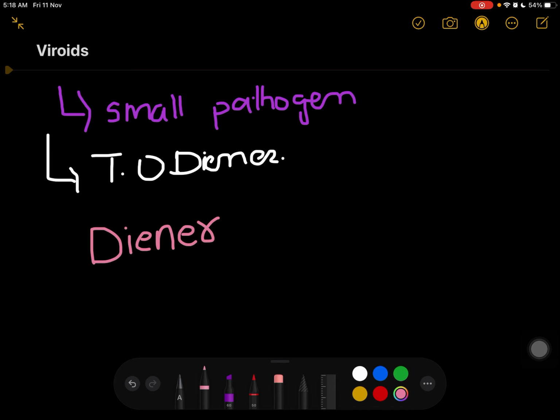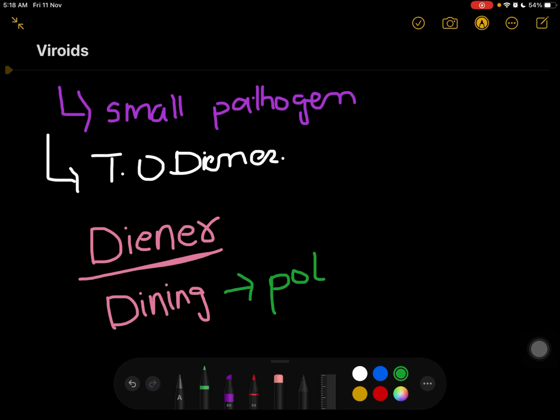So Diener went to a hotel for dining, like to eat food. Dining means to eat food. He went there and ordered potato. But when his meal arrived, he saw that the potato was quite elongated.